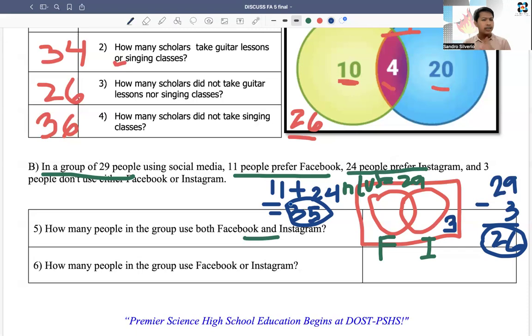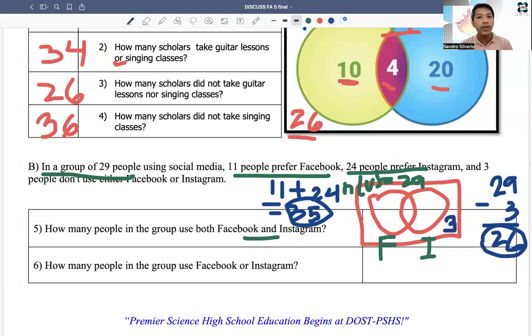Did you get it? Did you remember the lesson on the inclusion-exclusion principle, right? Na-remember nyo na? The inclusion-exclusion principle states that the elements should only be counted once. Diba? Kasi yan ang definition ng set natin. Kapag yung elements natin nagduduplicate, it's no longer a set, because a set is a well-defined collection of distinct objects. So dapat unique yung element natin. Kaya we have to make sure that our intersection, they are counted properly.